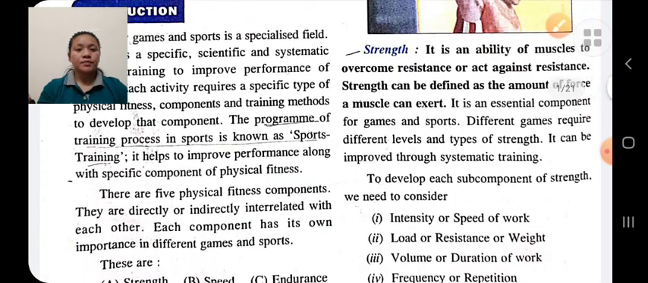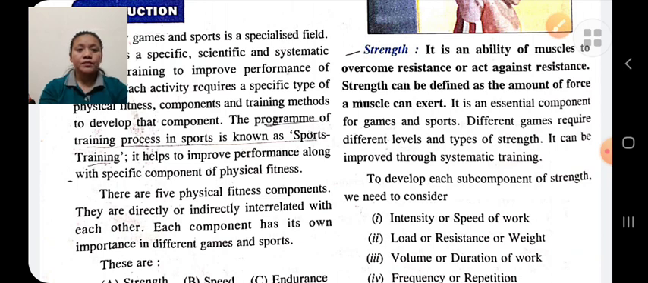Physical fitness. Physical fitness is the ability of a person to do his day-to-day activity without any fatigue, and after doing his daily routine work he has more energy to do other work, and the person who is physically fit, his recovery is quick.